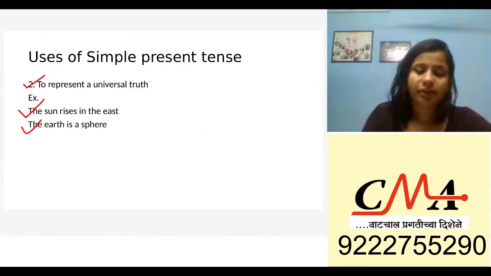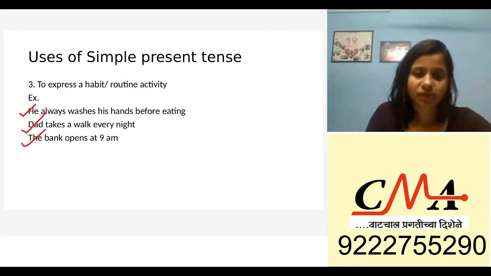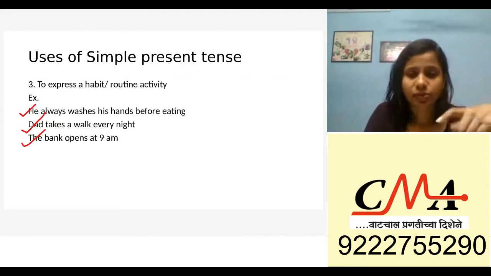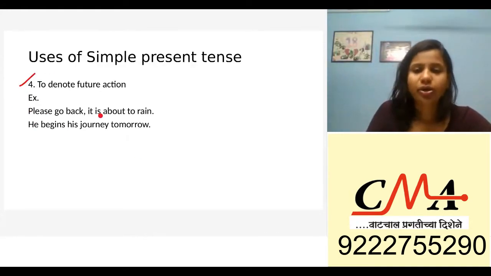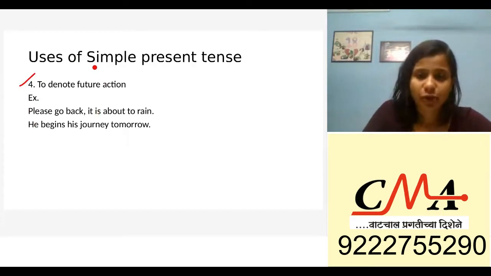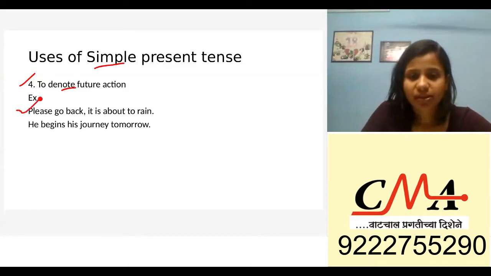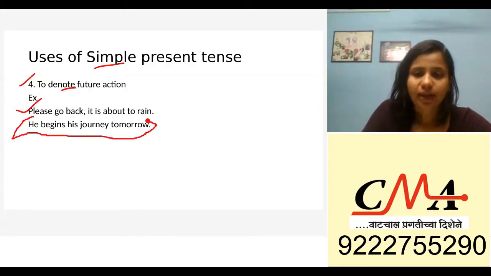Then when it is used to represent a universal truth, then to express a habit, and then to denote a future action. Now don't be confused: we're talking about simple present tense, but how can it be used to denote a future action? The future action is going to be in a very factual form. If you see the second sentence, he begins his journey tomorrow.